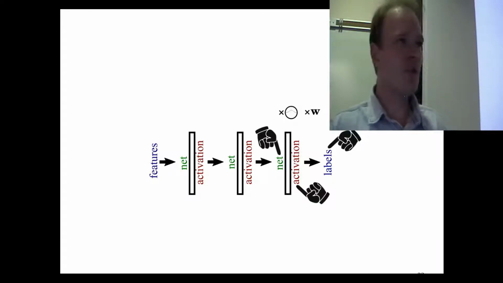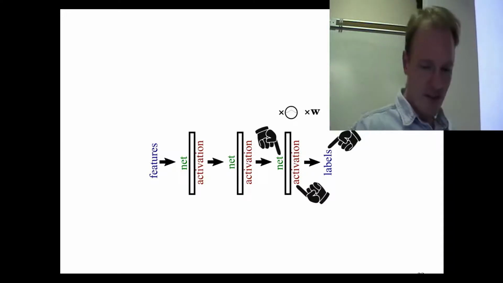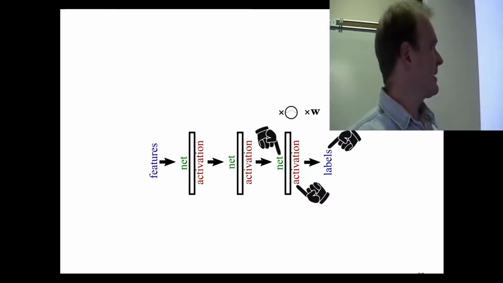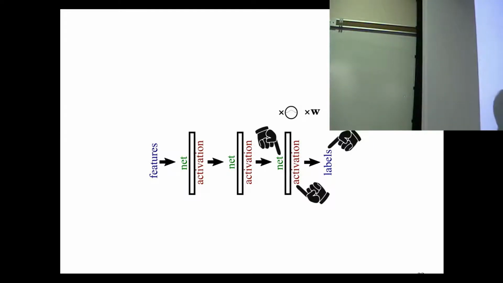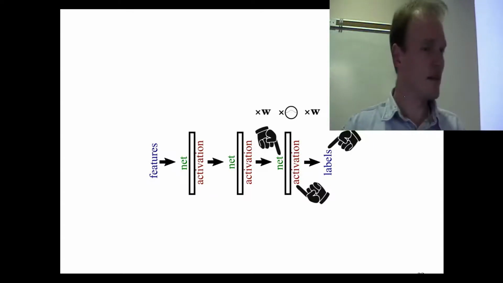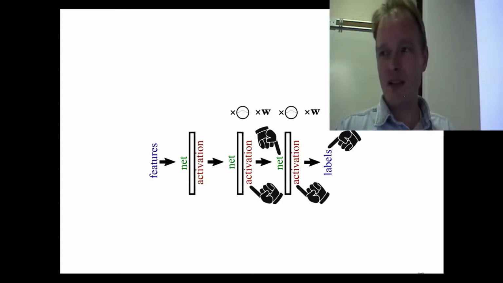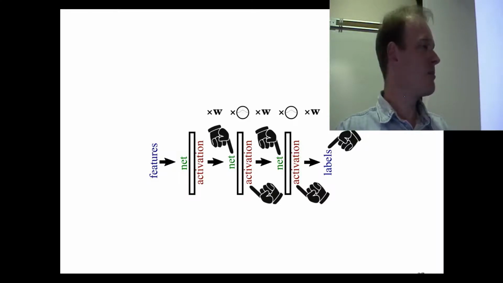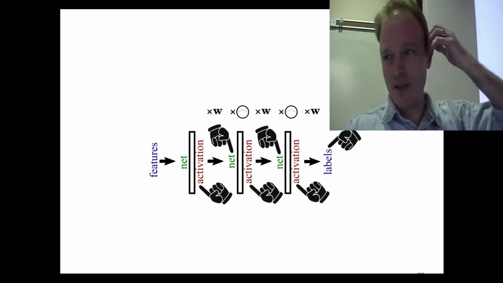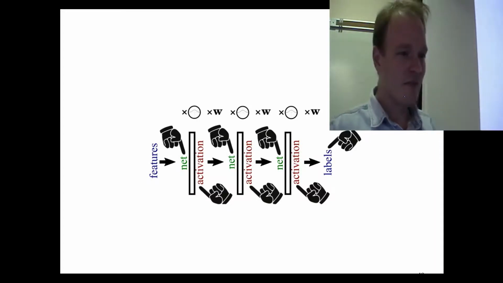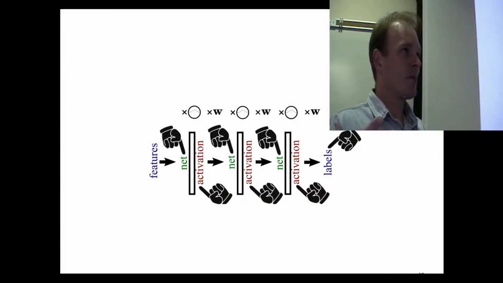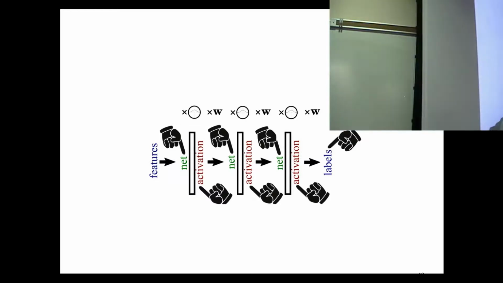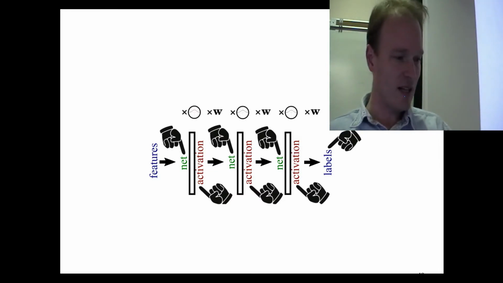Then if we multiply by the derivative of that activation function, we compute the blame on the net, or the blame on the activation of the linear layer that preceded that. Does that make sense? Then we multiply by the weights, we get the blame on that. Multiply by the derivative of the activation function, we get the blame on the activation of the previous linear layer. We can do it again, we can do it again, and that's called backpropagation. So in a forward pass we activate, in a backward pass we point the black finger of blame and tell how bad everything is, and then we can update our weights, and that's how we update our model.